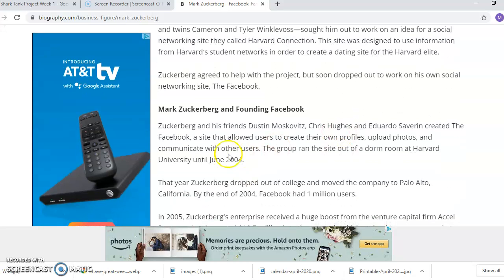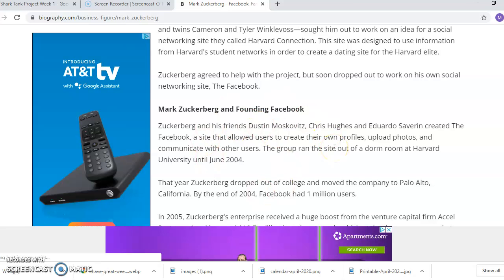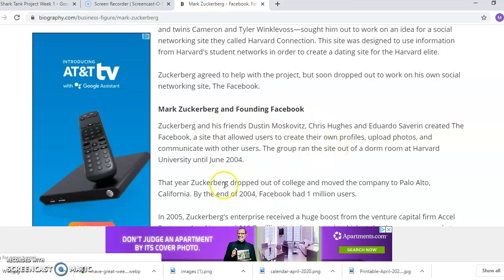I also know that he found a need and this little niche for Facebook because he saw that originally this wasn't something that was available for students at Harvard. So their inspiration and their idea came out of this gap at the university and the ability for students to connect.